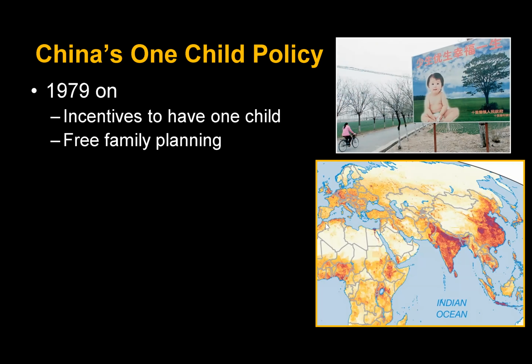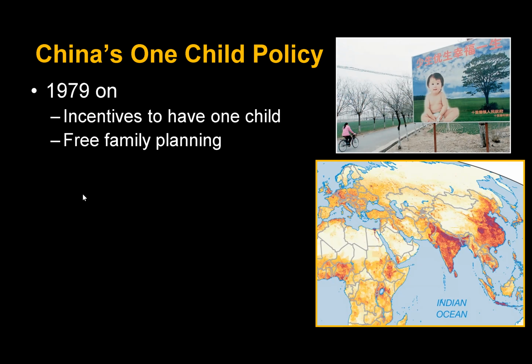China, leading up till the 1970s, they promoted more growth. They wanted more children. They said more Chinese children means a much more populous country and powerful country. But after Chairman Mao passed away, they changed in the late 1970s. And what they did was they passed the one-child policy in 1979. And it wasn't like you couldn't have a second child, but basically if you have one child, they'd have access to education, healthcare, etc. If you have a second child, no. And in a poor country, you couldn't afford to have a second child. So that was kind of the incentives to do so.